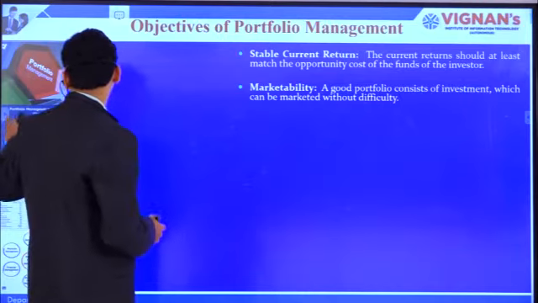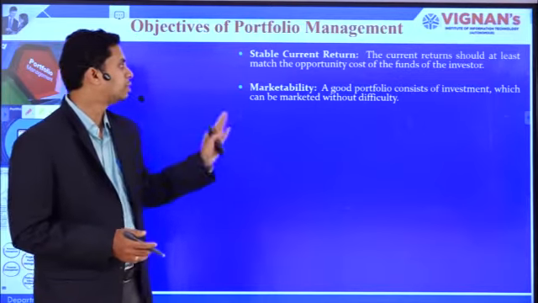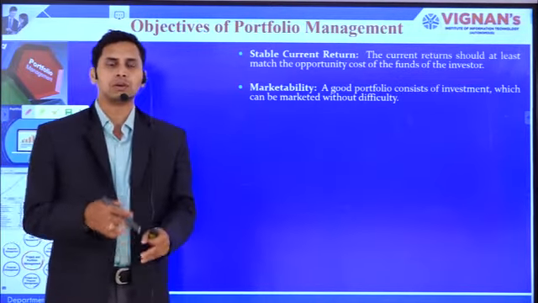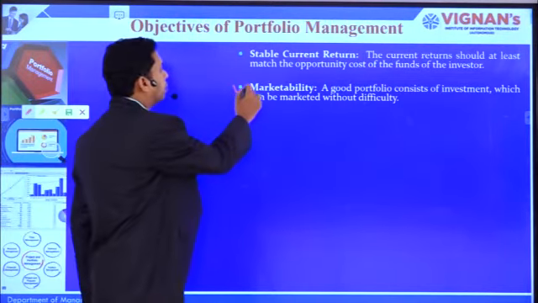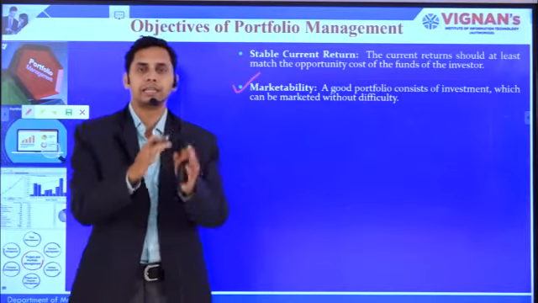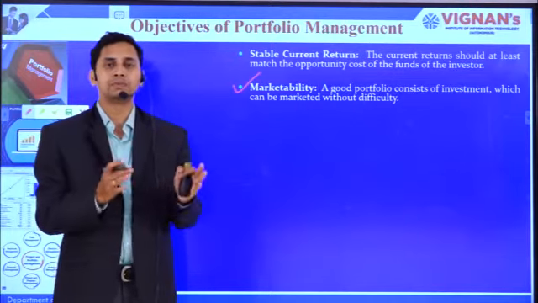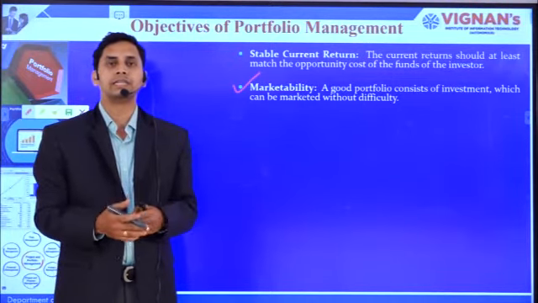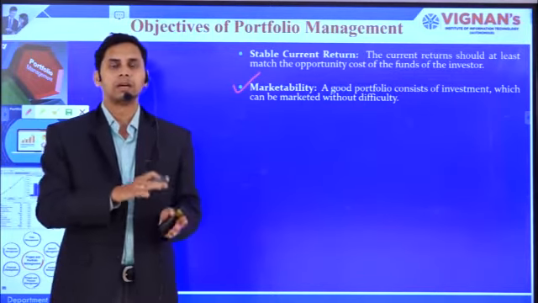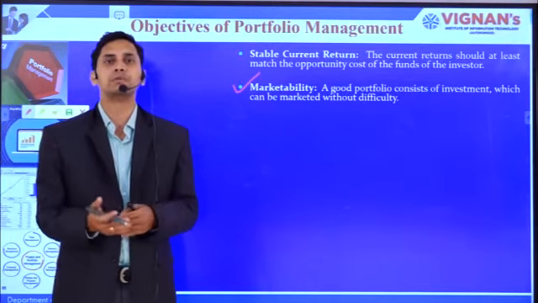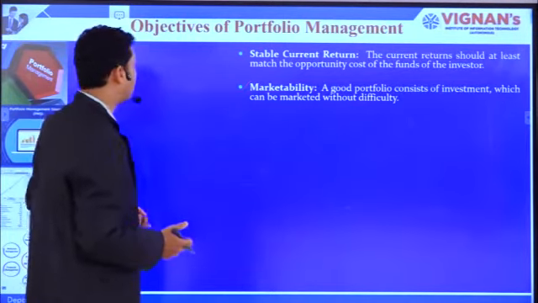And then marketability. Another important objective of portfolio management is that a good portfolio consists of investments which can be marketed without difficulty. Whatever portfolio you have developed and are managing must have good marketability. Marketability is nothing but the ease with which we can convert the asset into cash. To what extent does the portfolio have the possibility of converting into cash? This is very important, because whenever investors are in a position to liquidate their assets, they must be able to do that. So marketability is another important objective in portfolio management.